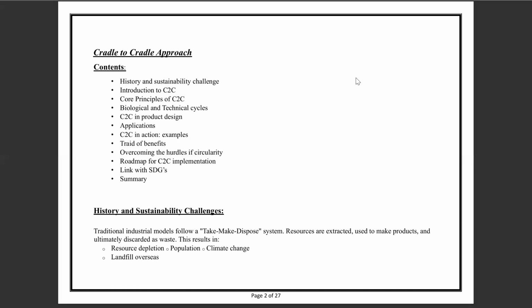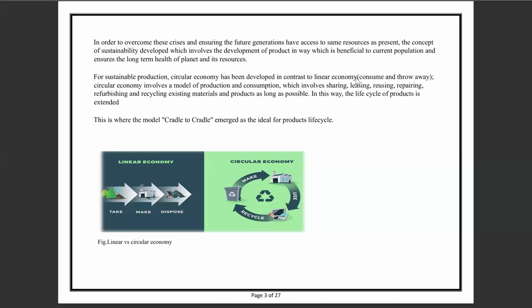Now I'm going to start the topic. The traditional industrial model follows the take, make, dispose system. Resources are extracted, used to make products, and ultimately discarded as waste. This results in resource depletion, pollution, climate change, landscape damage, etc.